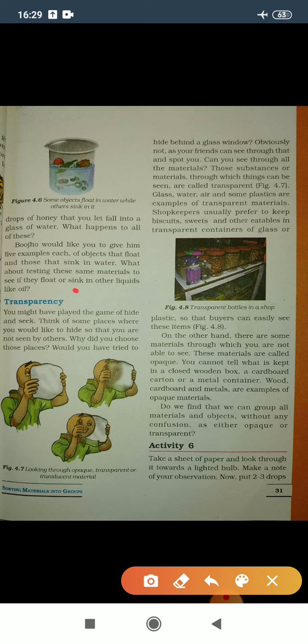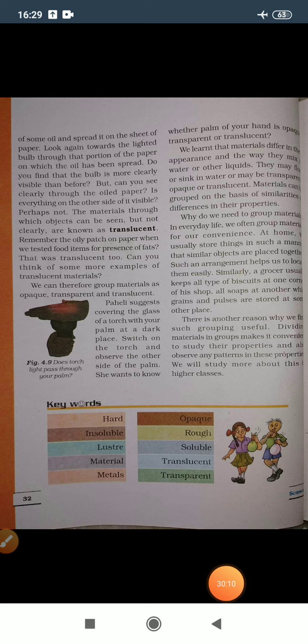After that we saw transparency, in that we learned opaque material, translucent material and transparent material. So here we conclude our chapter number 4, sorting materials into groups.